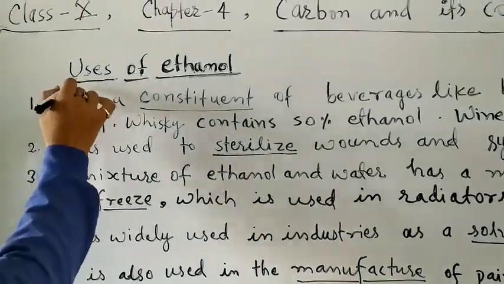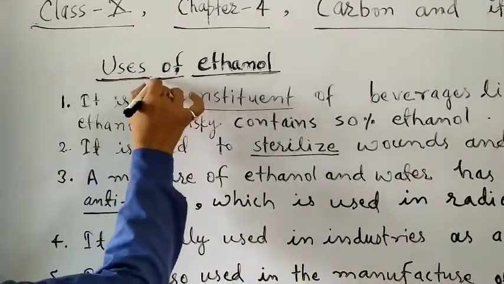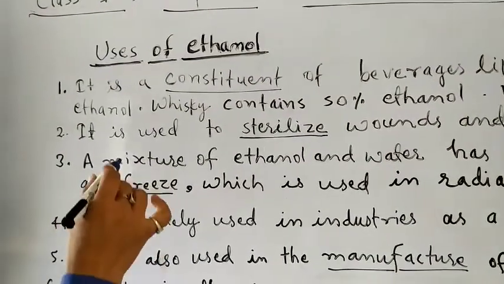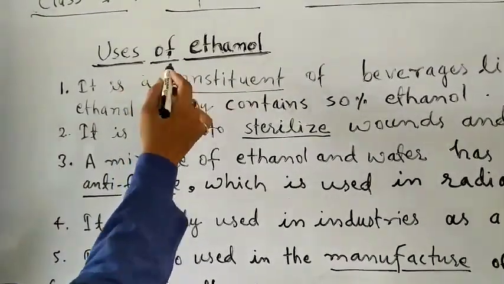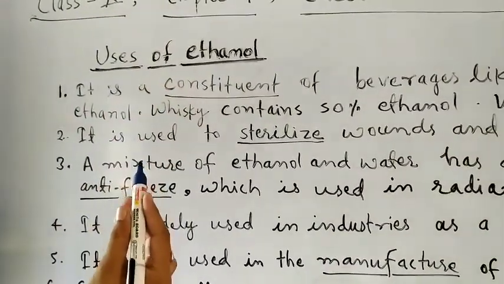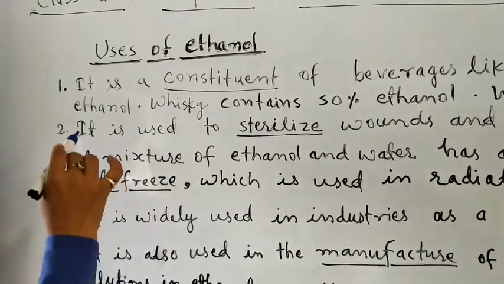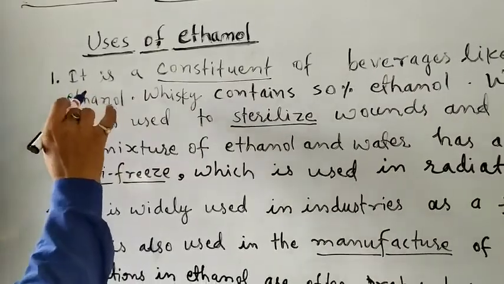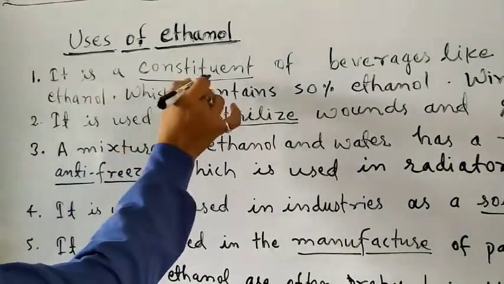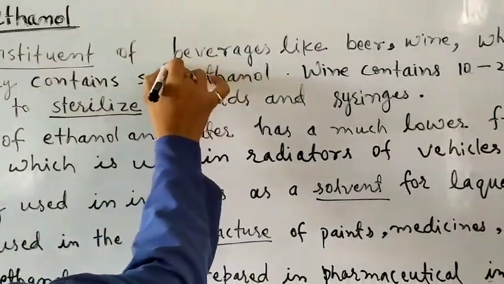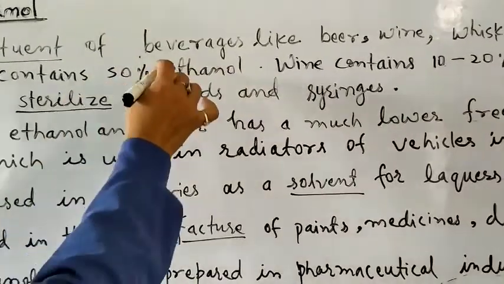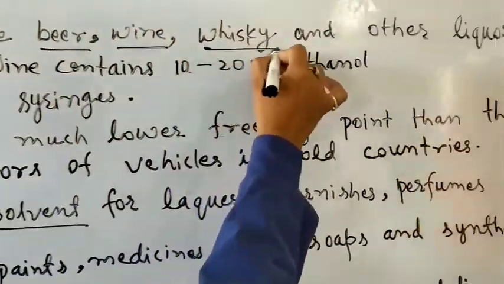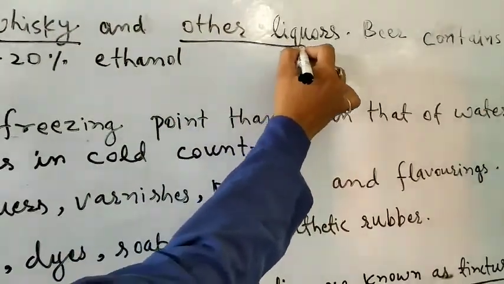First of all, we have to know the usage of ethanol. We have studied the properties and reactions of ethanol. Now we have to explain what the uses of ethanol are. So the first one is it is a constituent of beverages like beer, wine, whiskey and other liquors,